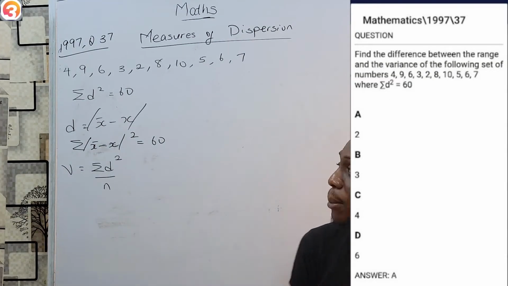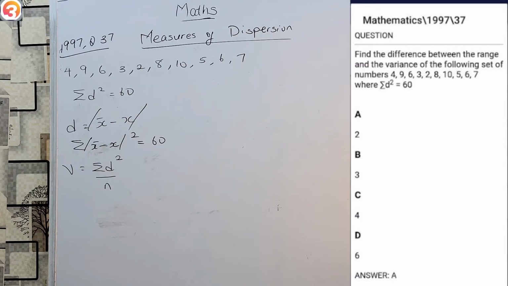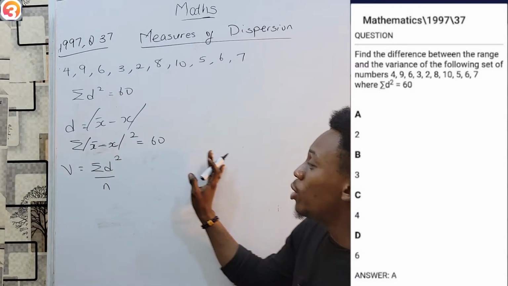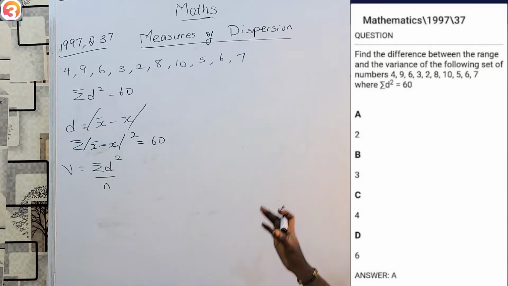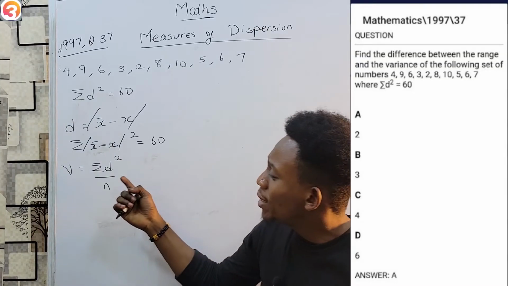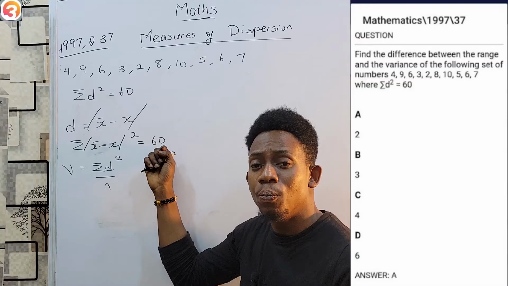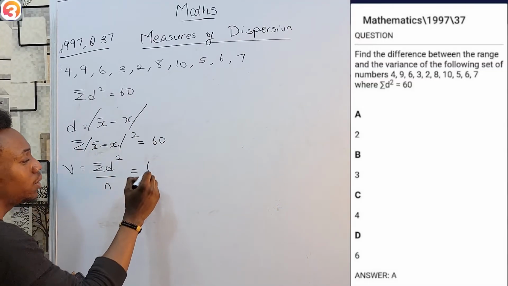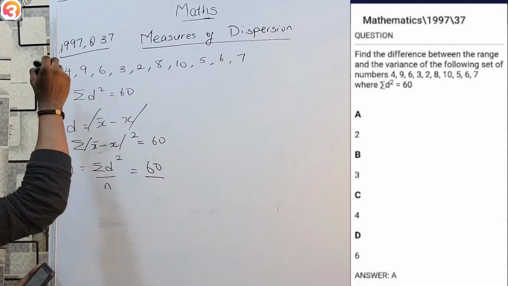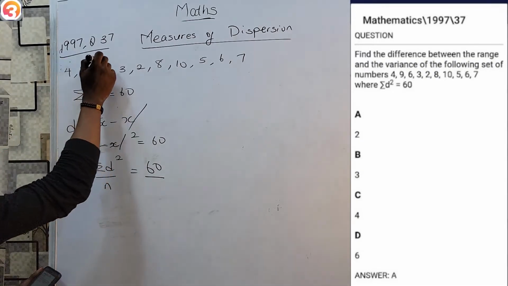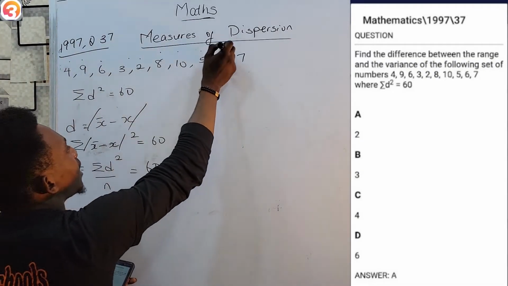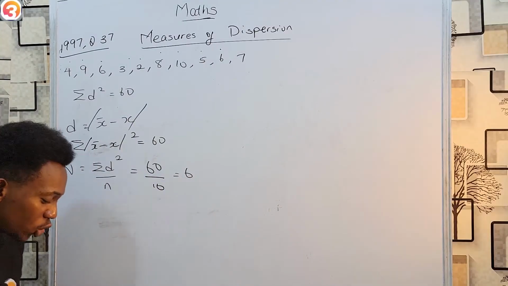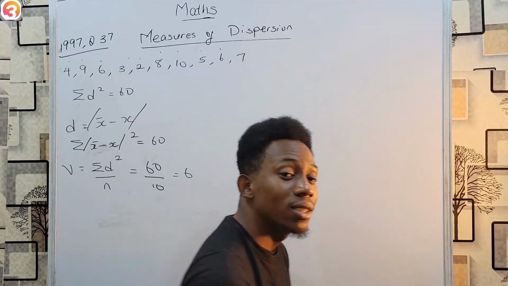And this is why I pointed out, at times we suffer for no reason. Some of us will not go here and say, okay, let's find the mean first. Let's get all our mean minus x. Then let's square them, and then you realize that you already had that value before. It's already 60, they've told you. So basically, all you have to say is variance should be 60 over how many data are there? 1, 2, 3, 4, 5, 6, 7, 8, 9, 10. And as such, the variance must be 6.